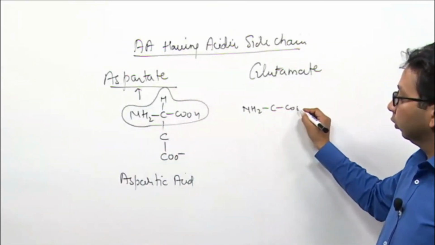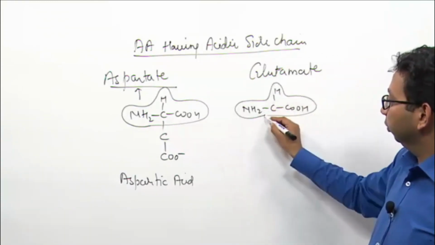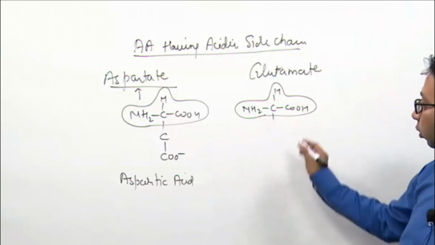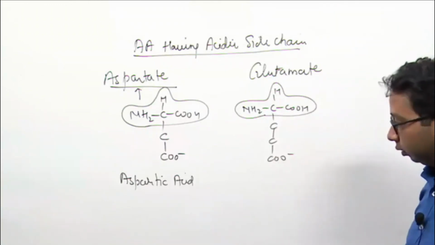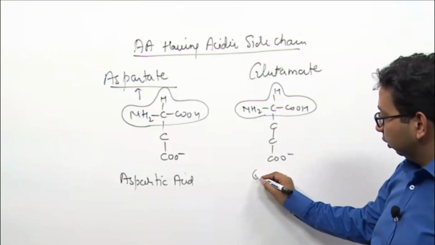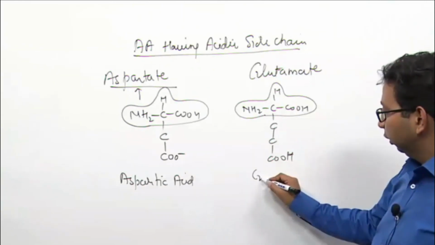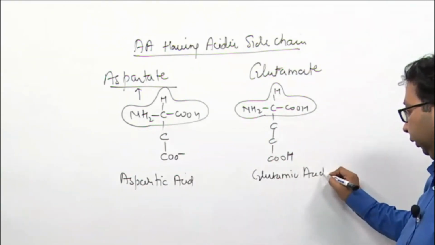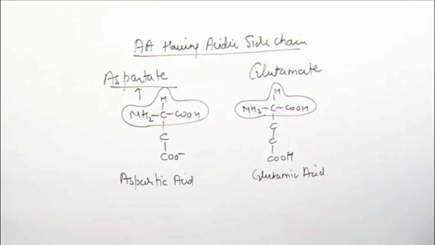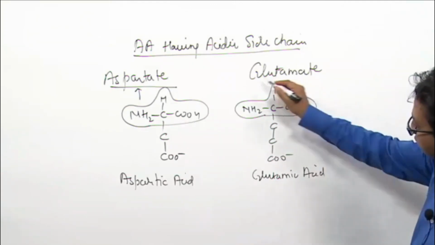Now glutamate. This portion is common to all amino acids. This is glutamic acid. If you ionize glutamic acid, it becomes glutamate.